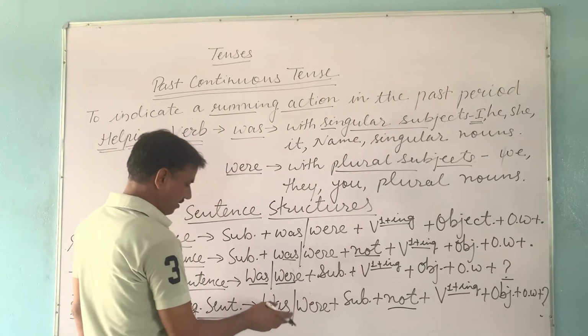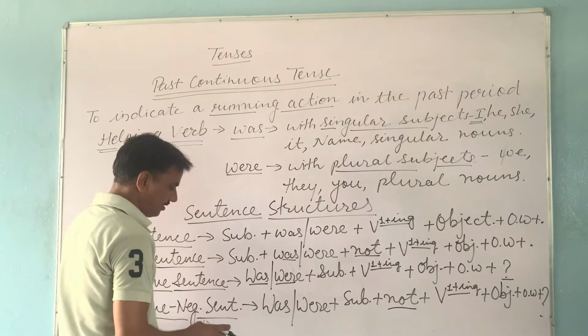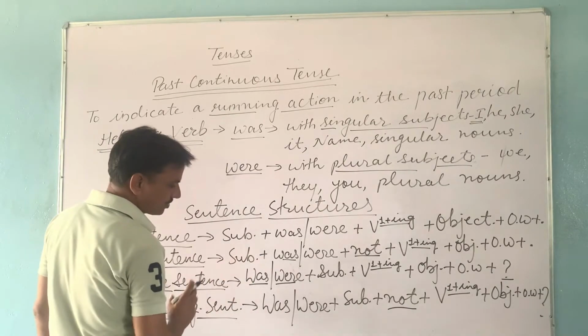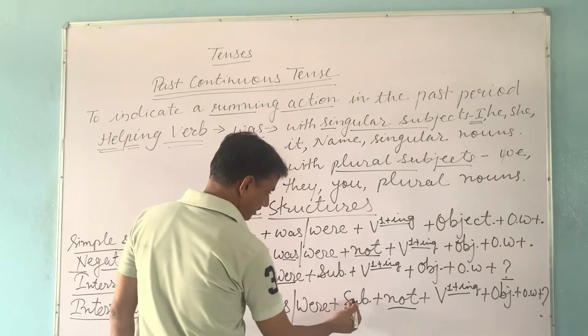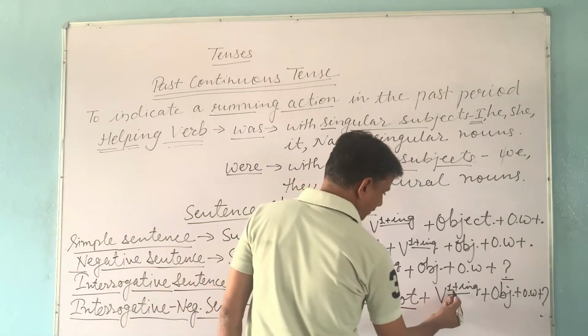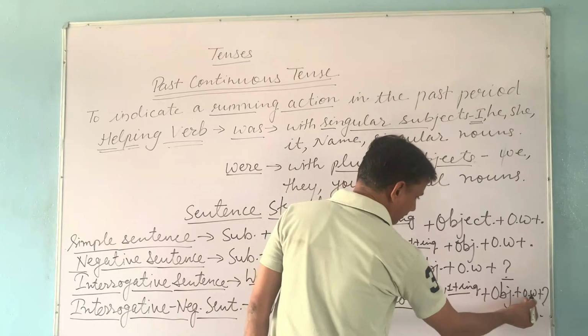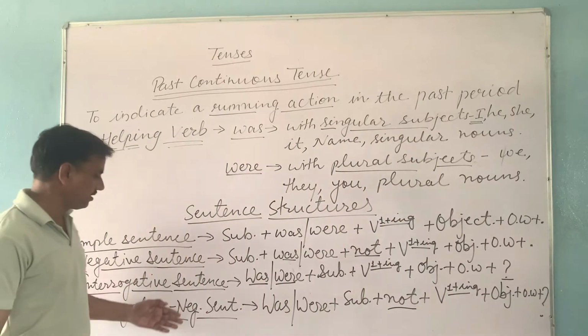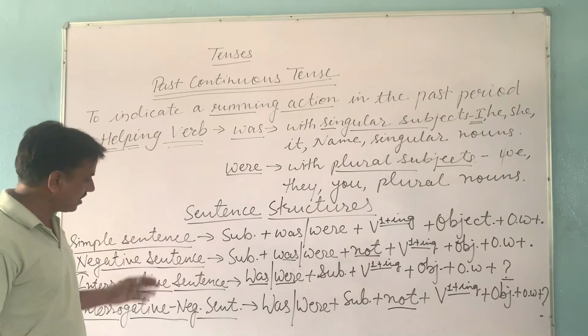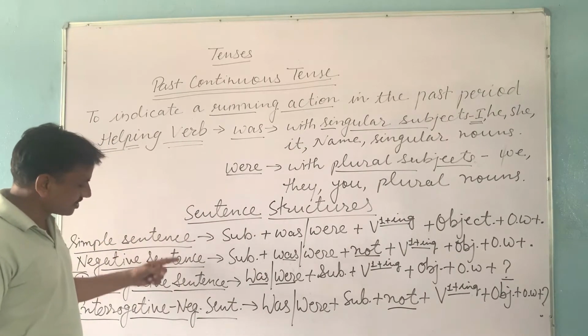So we will mix both the structures of negative sentence and interrogative sentence. So we use was or were, then subject, not plus first form with ing, then object and other word, and last question mark. So they are the sentence structures, and we make all kind of sentences according to these sentence structures.